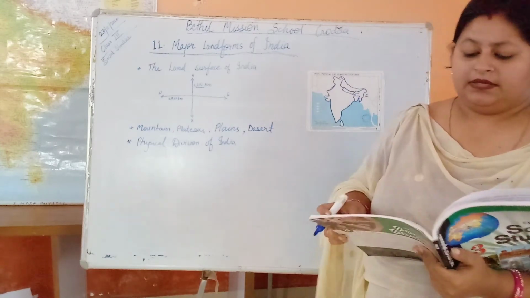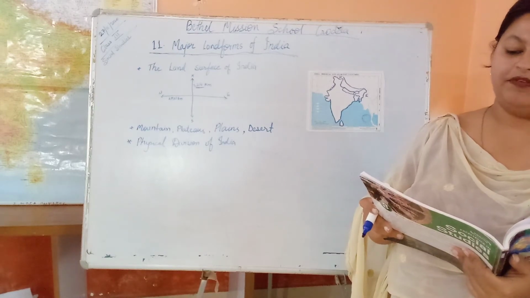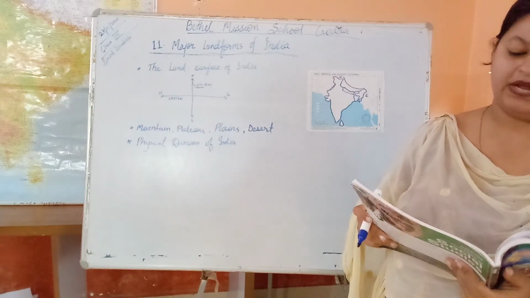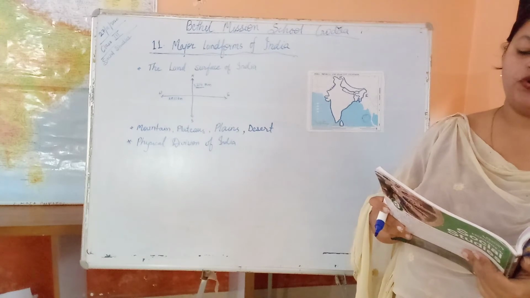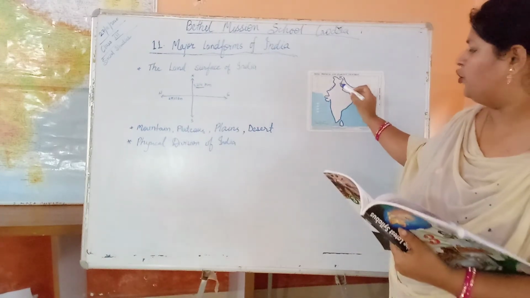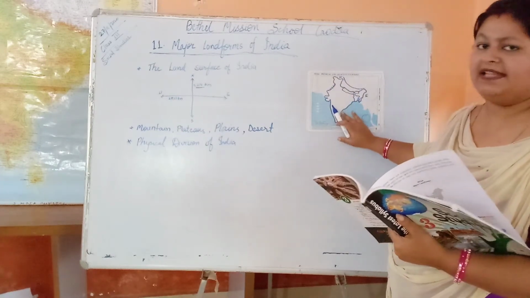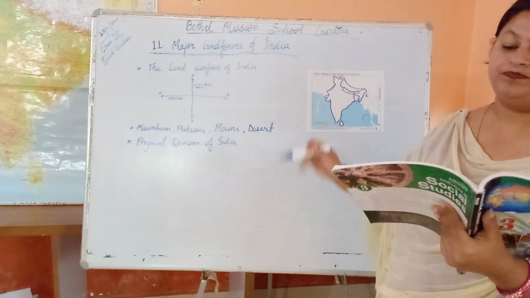Like the surface of the land, the climate of India also varies from one place to another. The northern mountains have a cold climate throughout the year. In the southern part of India, there is a hot climate.